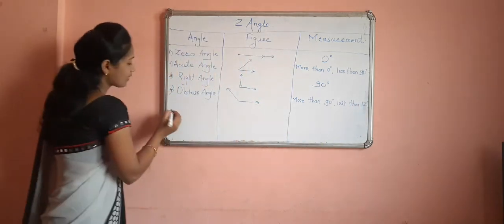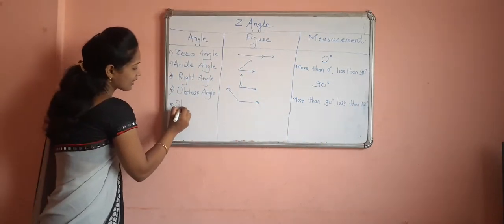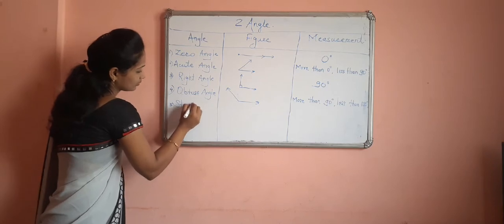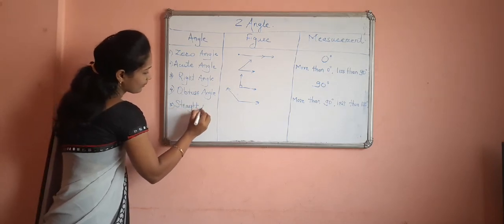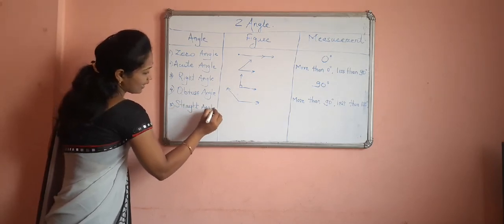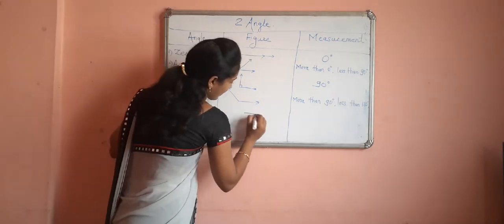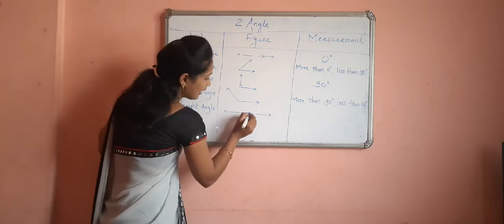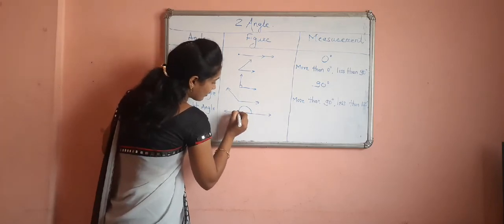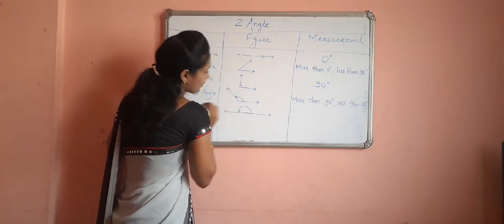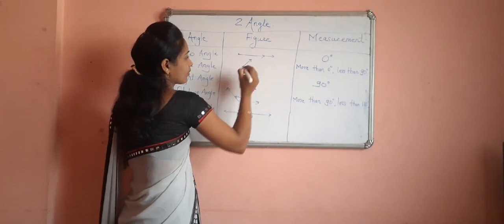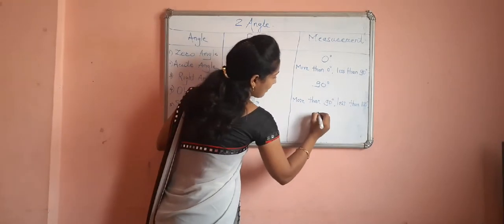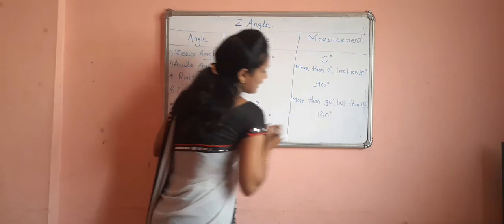Okay, next one, fifth type we have seen, straight angle. Straight angle figure is given in this way. Straight line is given, so this is called straight angle, and straight angle we have given just like this. Okay, straight angle measurement is 180 degree.